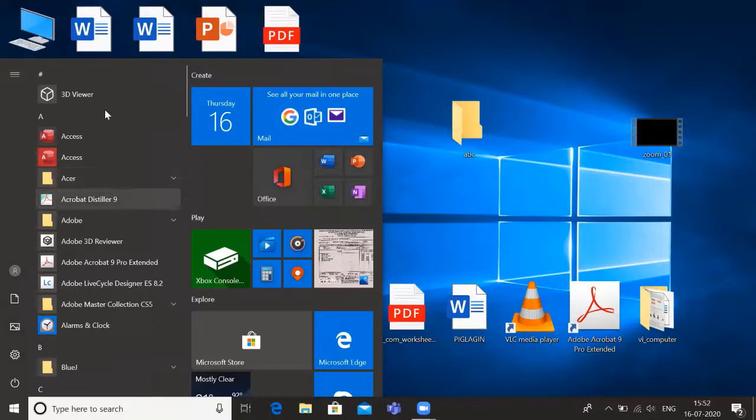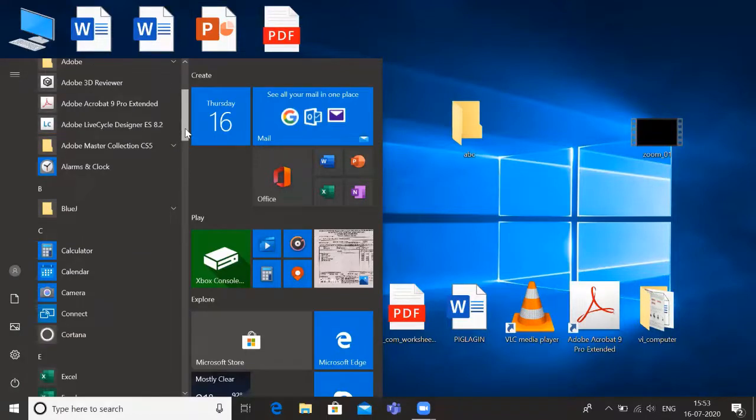Now this is the app list. This is the middle part of the start button. Here it displays all the apps, an alphabetically arranged list of installed apps on your computer. Whatever apps are installed, it will display here.